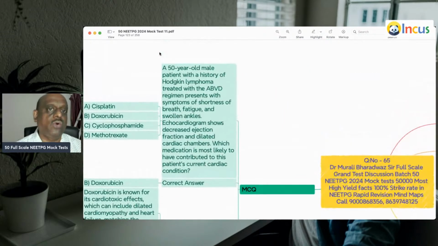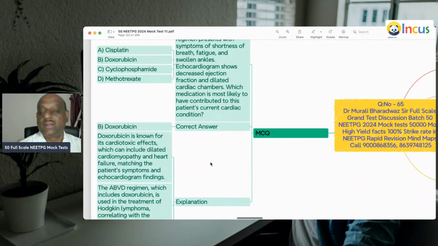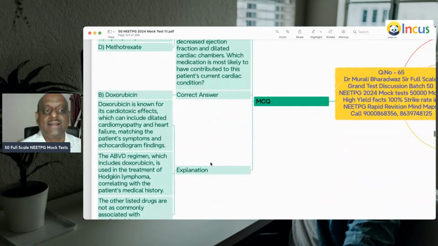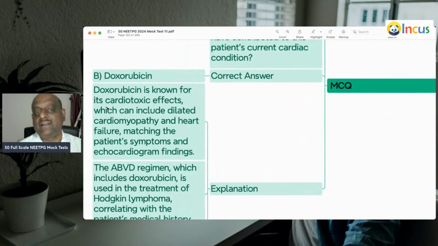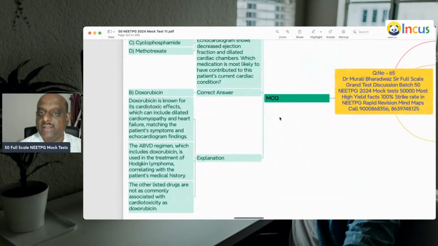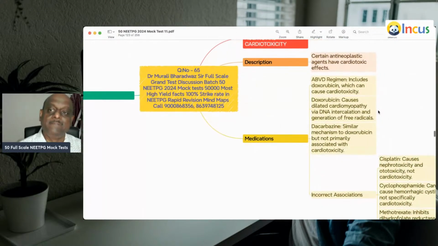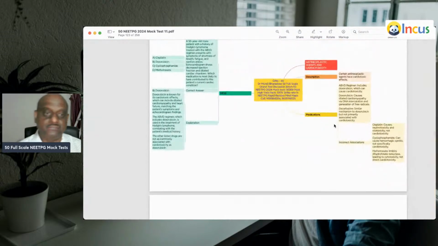A 50-year-old with Hodgkin's lymphoma who is on ABVD regimen. So, which drug in the ABVD regimen leads to cardiomyopathy, doctor? Doxorubicin is known to lead to cardiotoxic effect, leading to dilated cardiomyopathy, heart failure, etc. on the 2D echo. So that's a point you need to remember.